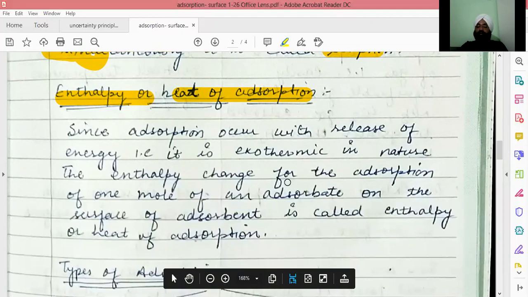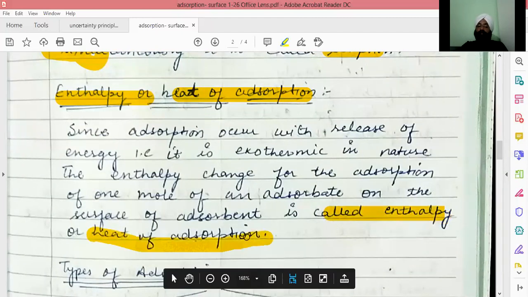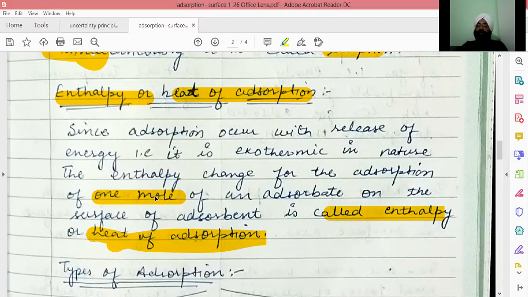So whenever adsorbate comes to the surface of adsorbent, it releases energy, and that released energy is known as enthalpy or heat of adsorption. This is for 1 mole, because the heat of adsorption or enthalpy of adsorption values are always given per mole. So when 1 mole of adsorbate is adsorbed on the surface of adsorbent, the heat released is known as heat of adsorption.